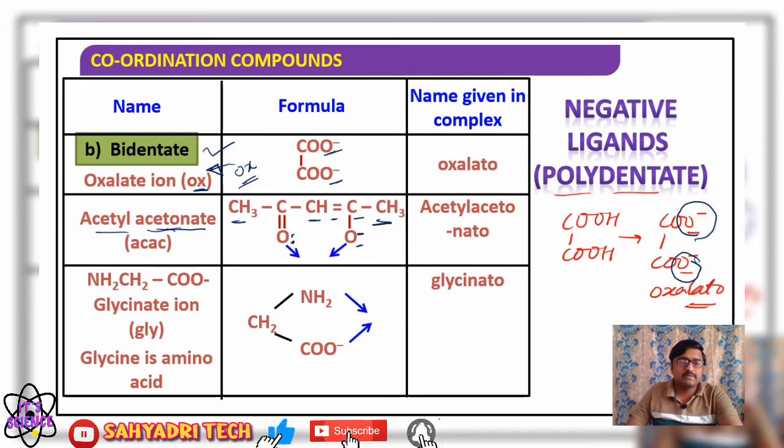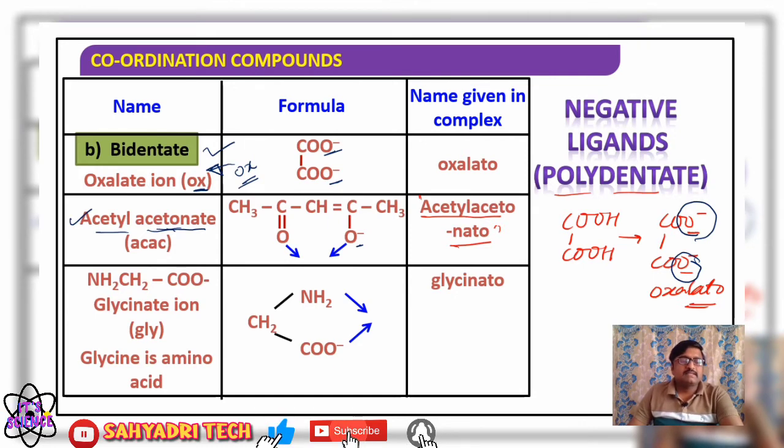Two ligating groups, and both are involved in bond formation at a time, therefore it also acts as a bidentate, or didentate, ligand. In the name of the complex, it is given as acetylacetonato.